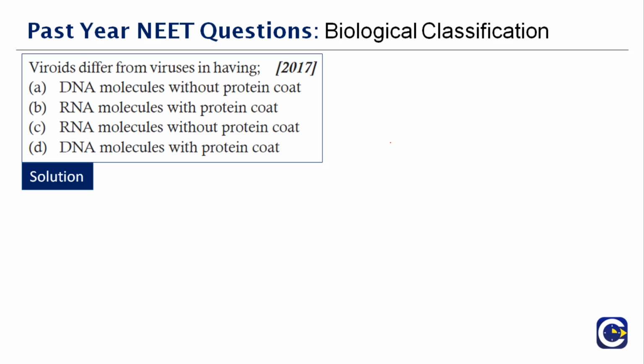So here you need to know something. It is a single-stranded circular RNA without a protein coat. They replicate in the nucleus or the chloroplast and then traffic cell to cell through plasmodesmata and a long distance through phloem to establish systemic infection. They also cause disease in certain hosts to which they are attached. So here it is understood it's an RNA molecule without a protein coat.